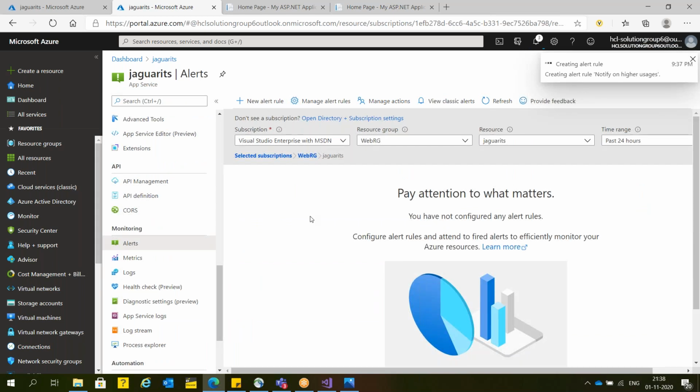See here, this is the rule. Now, if the average response time is greater than this threshold value, then only Microsoft will call you, they will send an email, they will inform you. What type of email you people will get, I will show you.